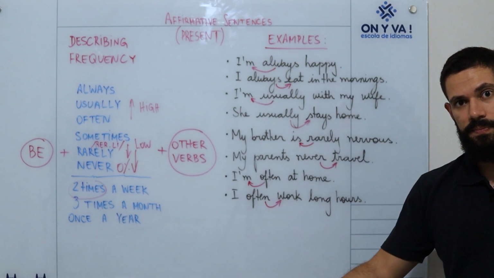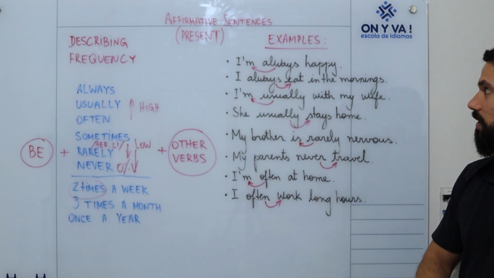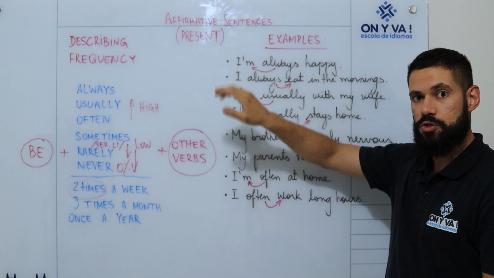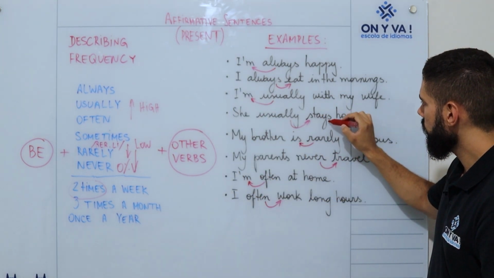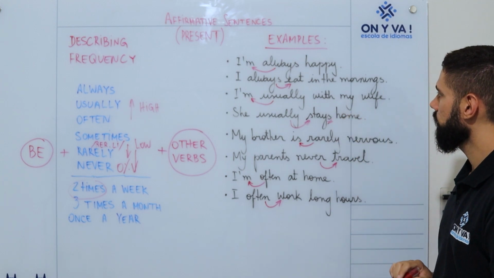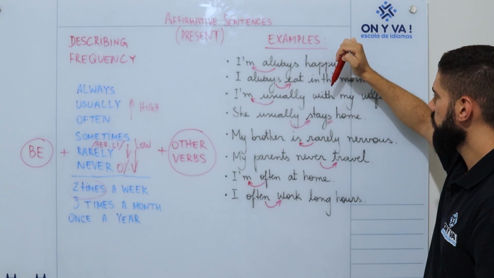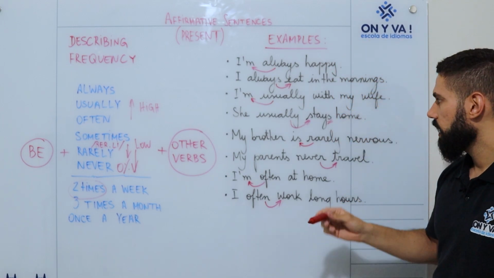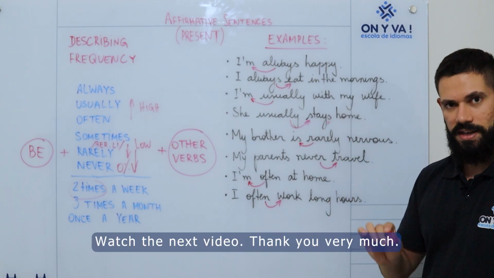Hope this is very clear, and don't forget to watch the next video to understand every single thing about the affirmative sentences in the present. In the next video, we will talk about why here I used S. Here I eat, no S. Here, travel, no S. Why did I use S here? Watch the next video. Thank you very much.